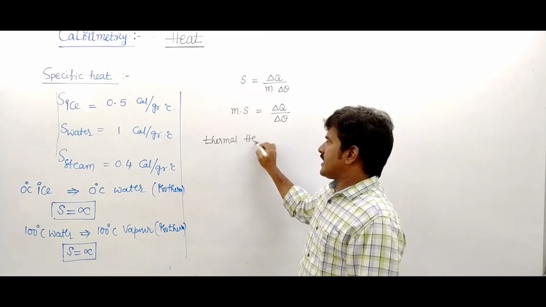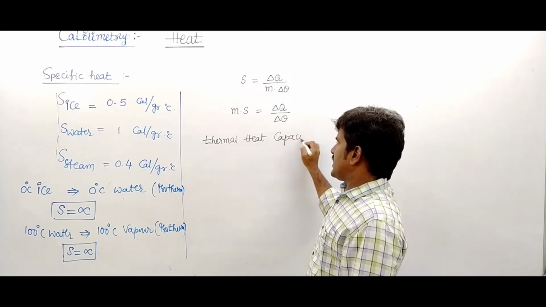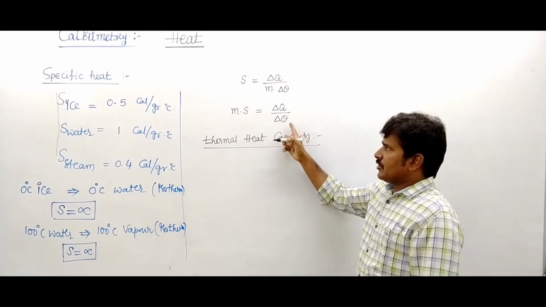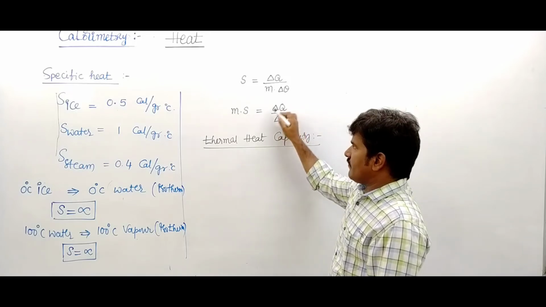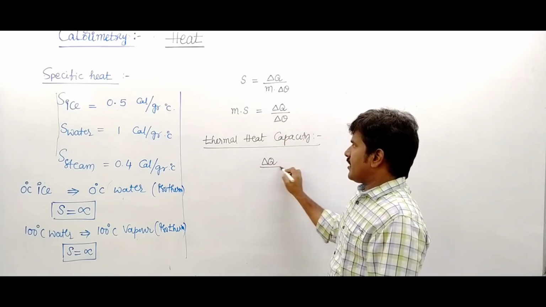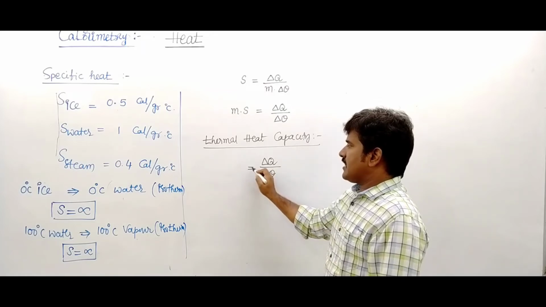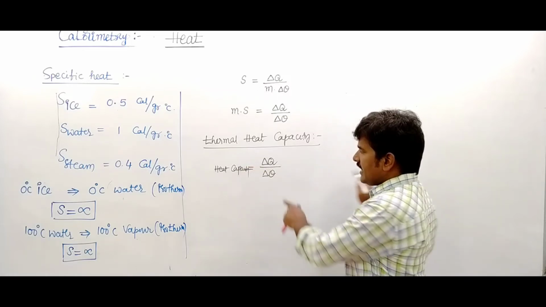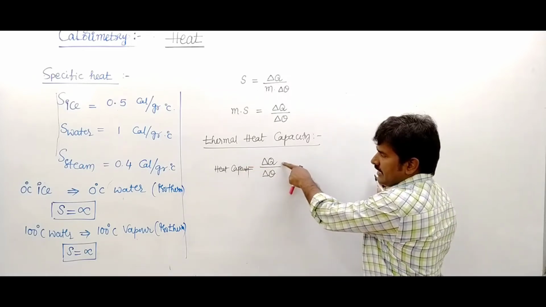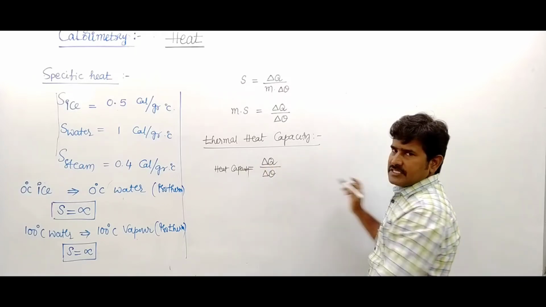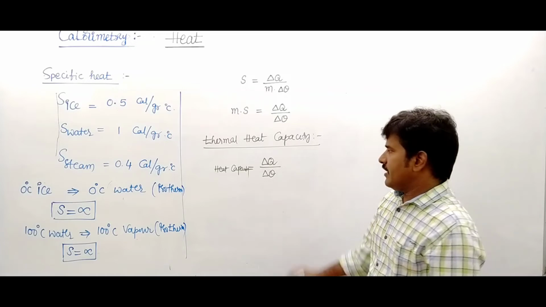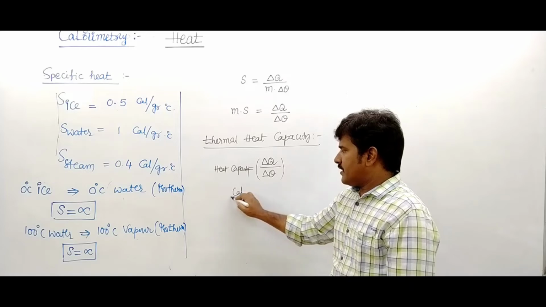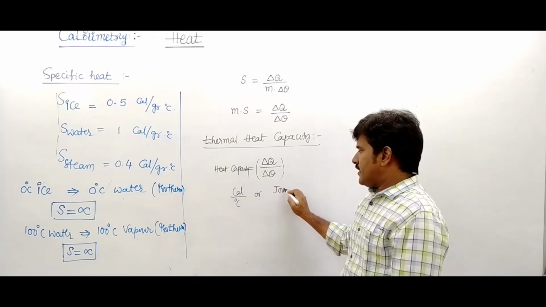Heat capacity is nothing but the amount of heat required to raise the temperature by 1 degree centigrade, delta Q upon delta theta. This is called thermal heat capacity. So how much heat is needed for a 1 degree rise? That is called heat capacity. Heat capacity is independent of mass. Its unit is calorie per degree Celsius or joule per Kelvin.